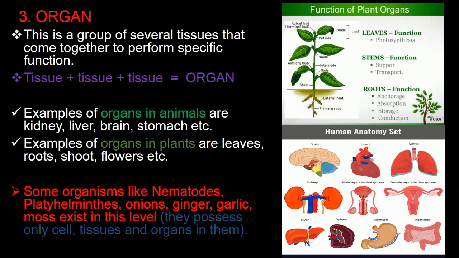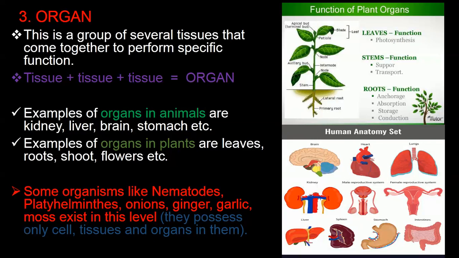Examples of organs in plants are leaves, roots, shoots, flowers, etc. So if you look at the image of the function of plant organs, you see some organs and their functions. Number one, we have leaves. The function of leaf is to carry out photosynthesis in the plant. Two, we have stems. Function of stem is to support the plants and also to transport material within the plant.